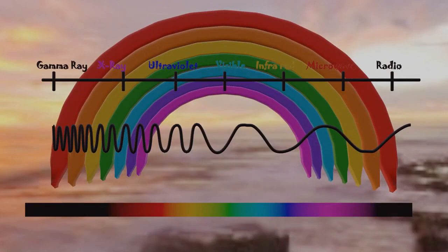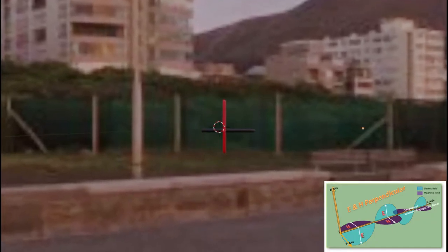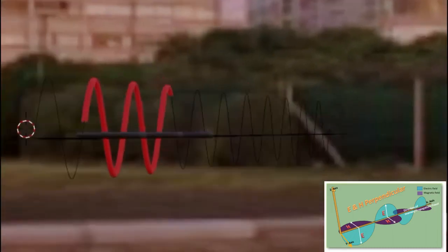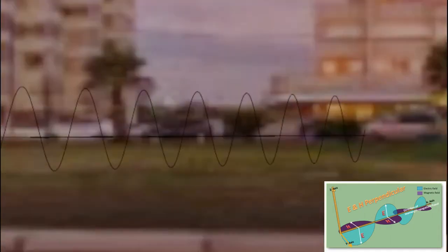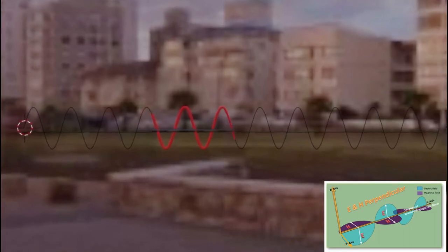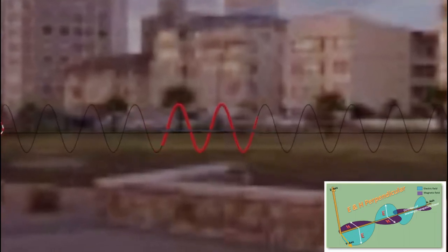Each electromagnetic wave has two components. One is related to the electric field and the other is related to the magnetic field. Every electromagnetic field has a specific frequency. Let us discuss what is frequency and wavelength. These waves are sinusoidal waves. We can consider the horizontal wave as electric field intensity and the vertical wave as magnetic field intensity, or we can consider the horizontal wave as magnetic field intensity and the vertical wave as electric field intensity. It depends on the polarization that we will discuss in some other class.